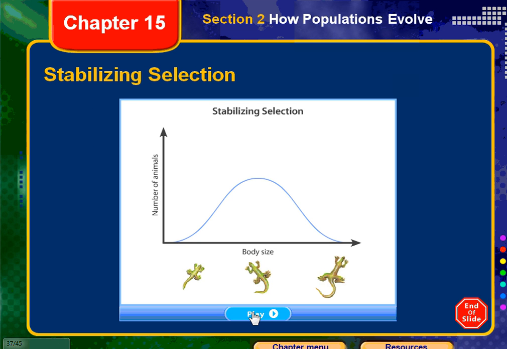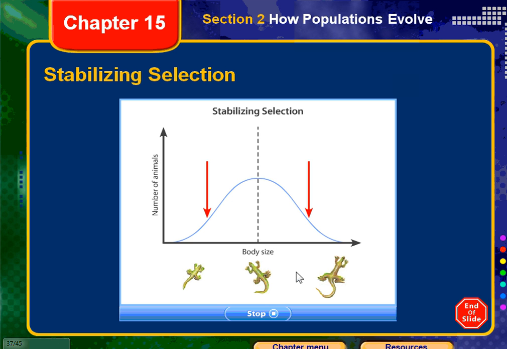In stabilizing selection, the distribution becomes narrower, tending to stabilize the average by increasing the proportion of similar individuals. And take a look at that. Consider a hypothetical species of lizard. The blue curve on the graph shows the initial variation in lizard size as a standard bell curve. Body size increases to the right. The dashed line indicates average body size. In stabilizing selection, extreme body types are selected against.